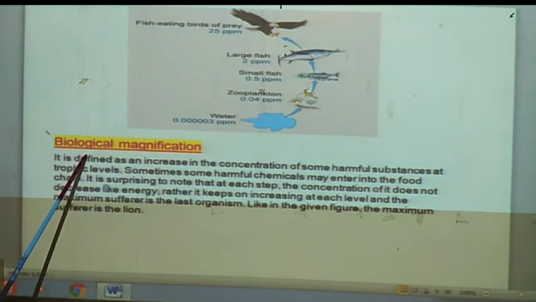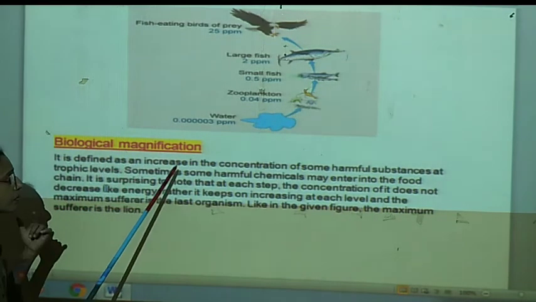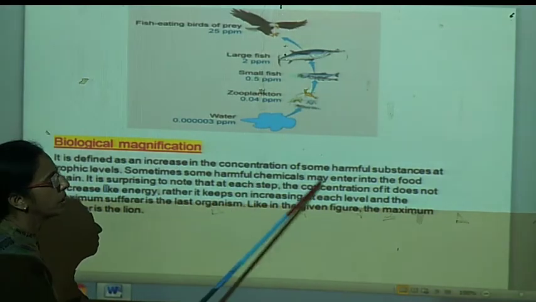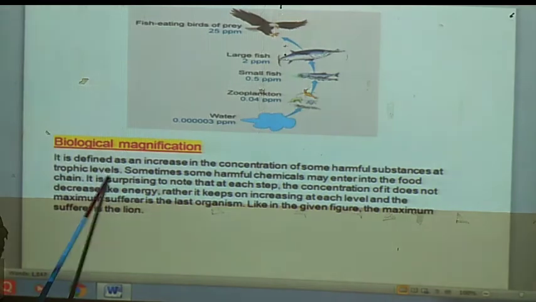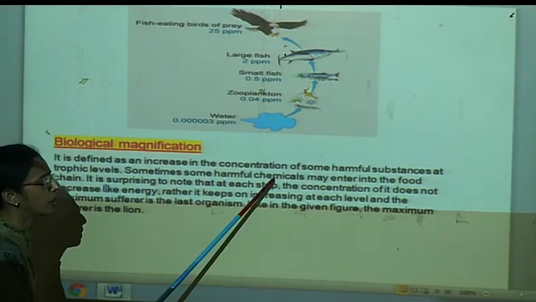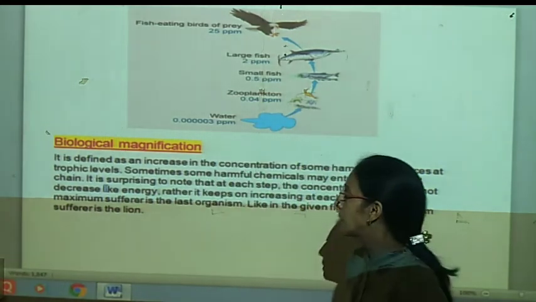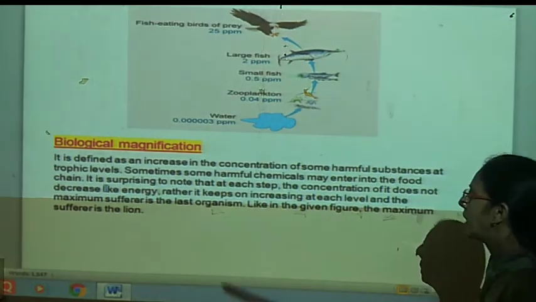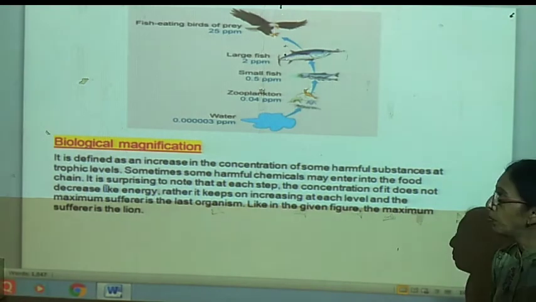Therefore, what is actual biological magnification? It is defined as the increase in concentration of some harmful substances at trophic levels. Sometimes some harmful chemicals may enter into the food material, and that same food material is eaten by the organisms in the food chain.